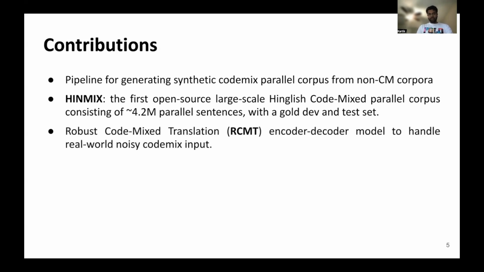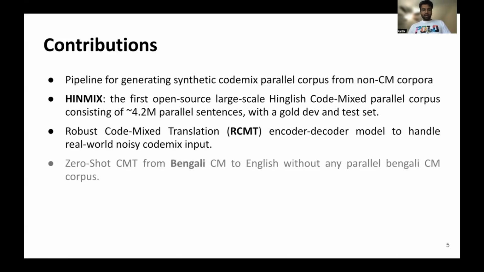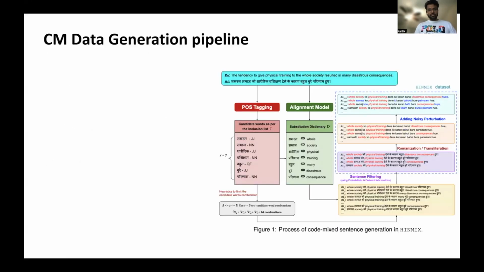Third, we also propose an architecture for robust Codemix translation. This is an encoder decoder model that can handle real world noisy Codemix input. And last, we show zero-shot performance from Bengali code mix to English code mix without developing a corpus for Bangla code mixing. Now, coming to the first part of this contribution, generating the parallel data for code mixing.